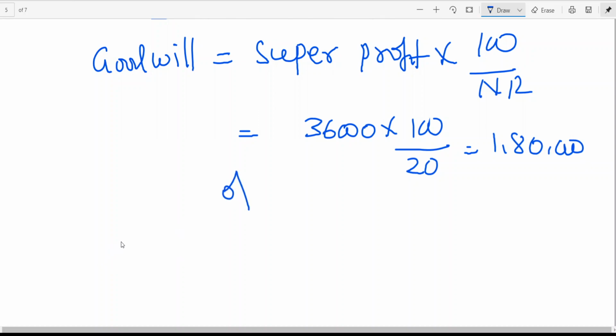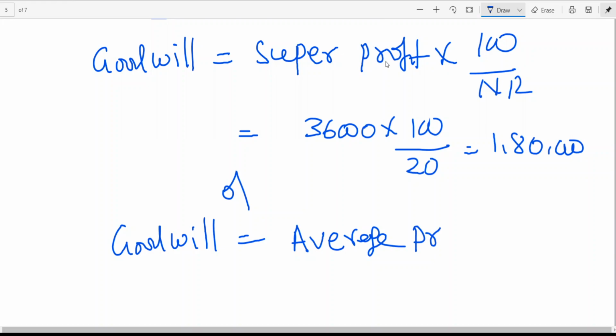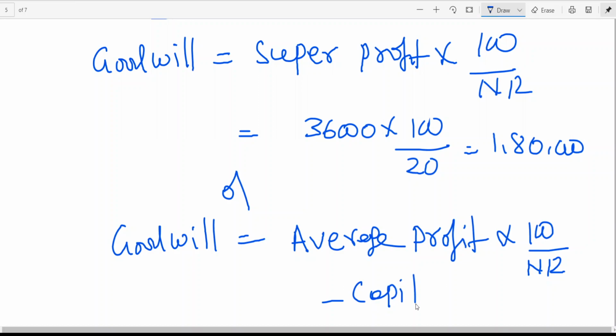Or we can take one more method. Goodwill is equal to average profit into 100 by normal rate, minus capital employed. I think for this you should calculate super profit. Or we can do it like this. This way also we can do. You should get the same answer.